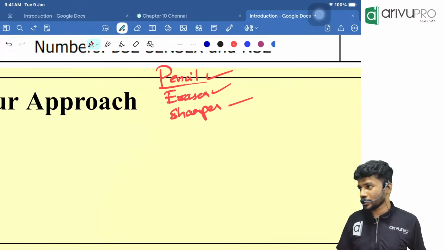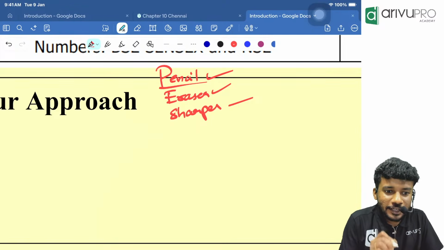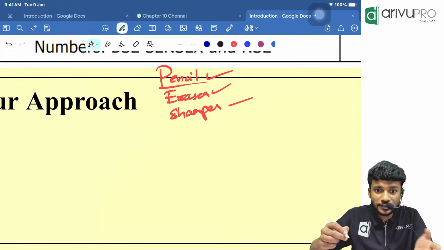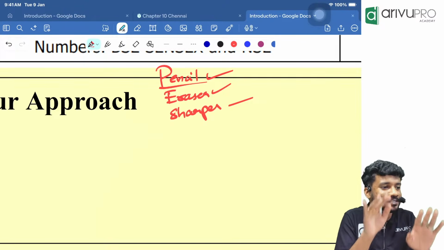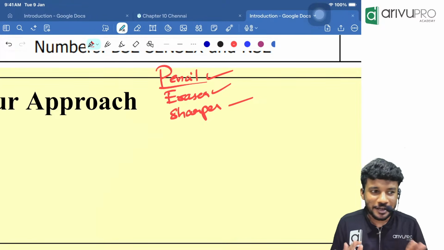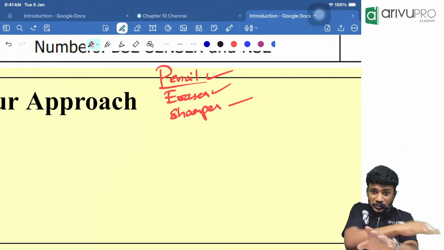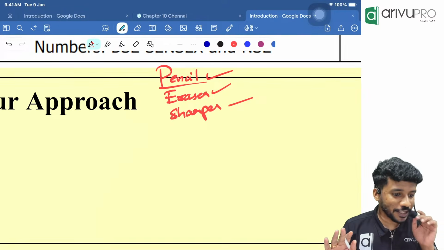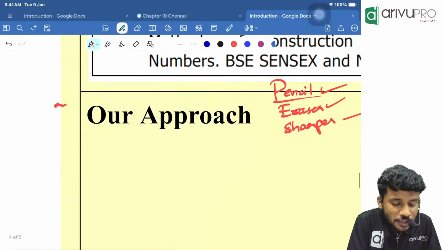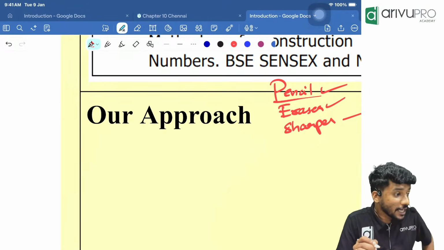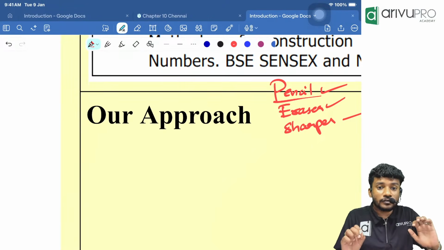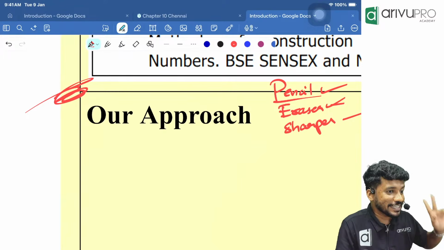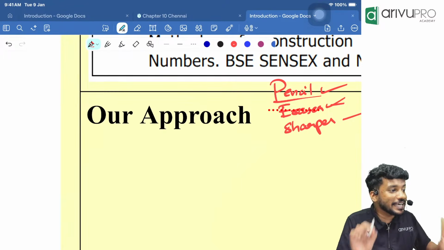Why? Because we will be scribbling near the question paper. Will they give an extra sheet for you to write and solve? No. At the end there will be 1 or 2 blank sheets. Is that enough? Will you always turn the question paper to the end and look and write? No, we will not be doing that. So we will write near the question using the pencil. Whenever the examiner says to erase it off, will you be the rebel? No, you will erase it off. That's why we want the eraser. These are the 2 major things you require for the examination.